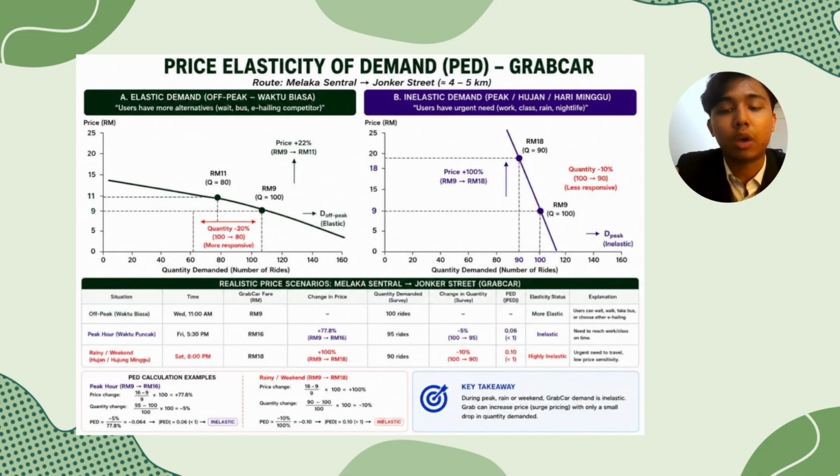As shown in the PED calculation below the graph, the elasticity value is 0.10, which is less than 1. Since the price elasticity is less than 1, demand is considered inelastic. In conclusion, the demand for Grab car changes depending on the situation faced by consumers. During normal situations, demand is more elastic because consumers have many substitute choices. However, during urgent situations such as peak hours and rainy weather, demand becomes inelastic because transportation becomes a necessity.